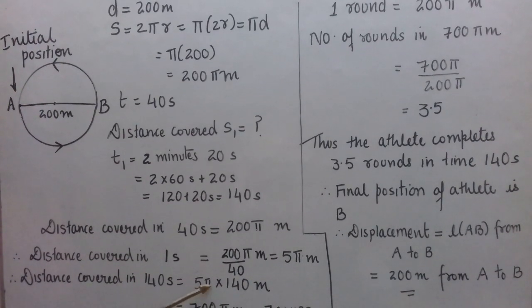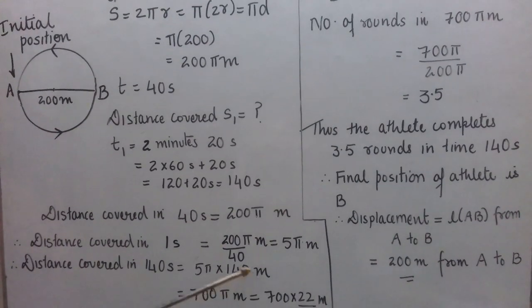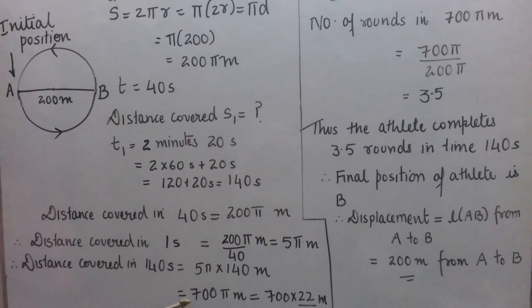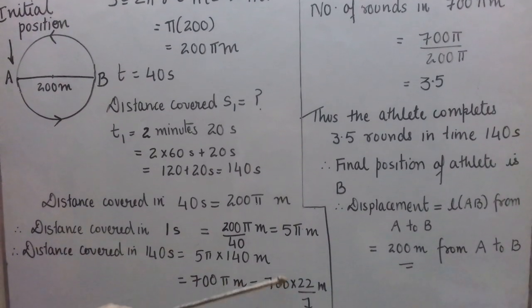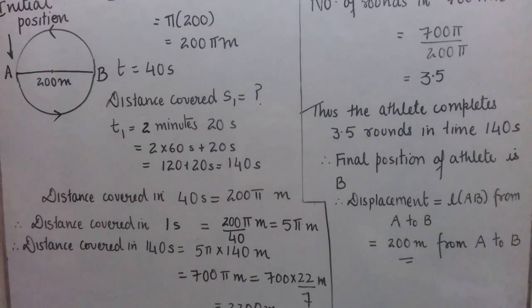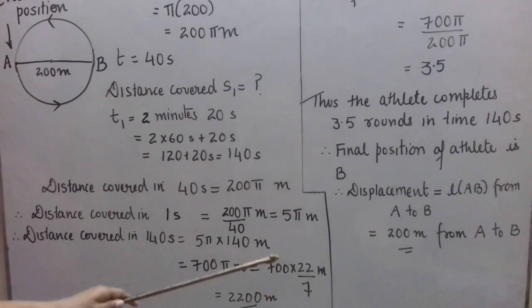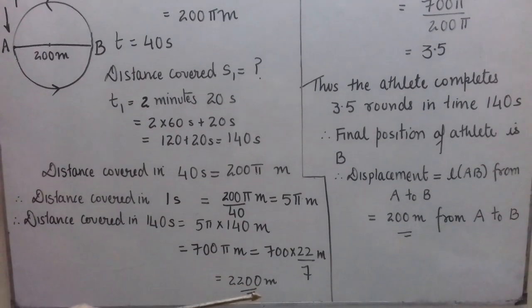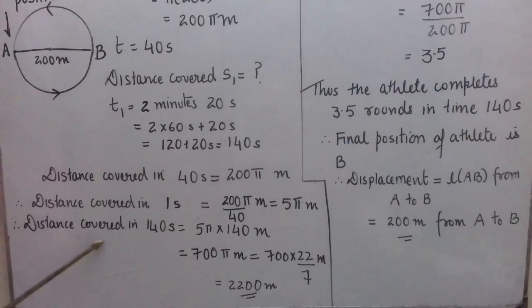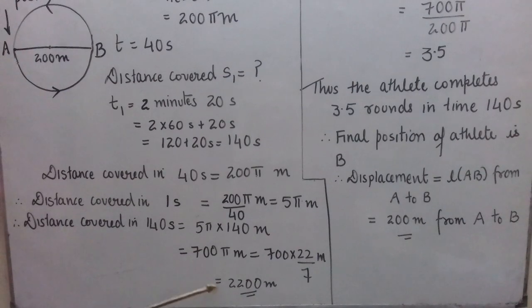So 5 pi into 140 meters. When we multiply it, we get 700 pi meters. Pi means 22 upon 7. When we do the calculations here, 7 1s are 7, 700s are 100. So 22 into 100 is 2200 meters. So the distance covered in 140 seconds is 2200 meters.